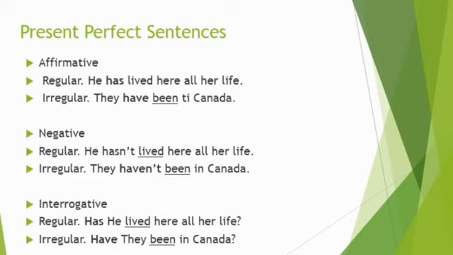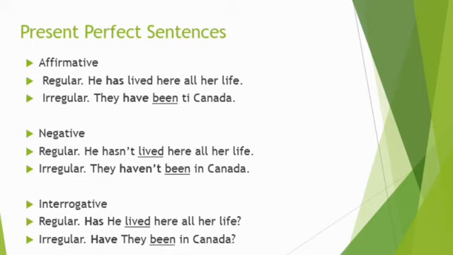In second place, we have a sentence using an irregular verb. They have been to Canada. They is the subject, have is the auxiliary, and been is the past participle of be.